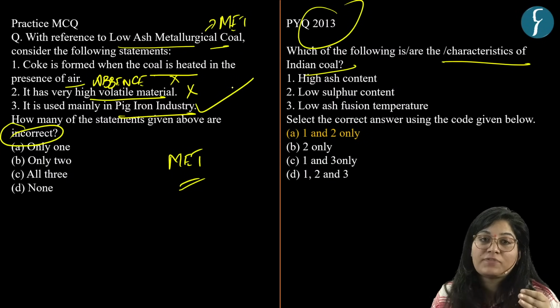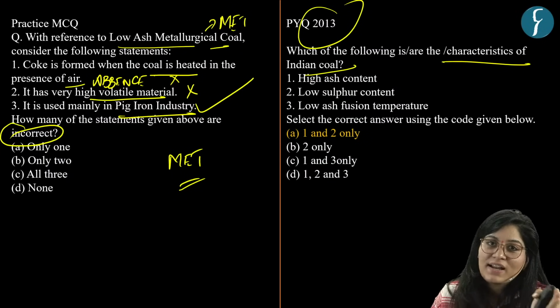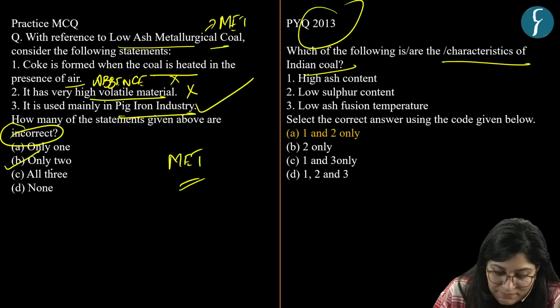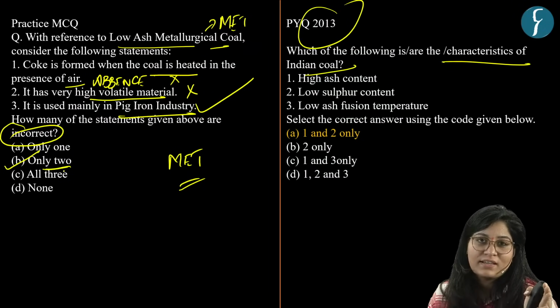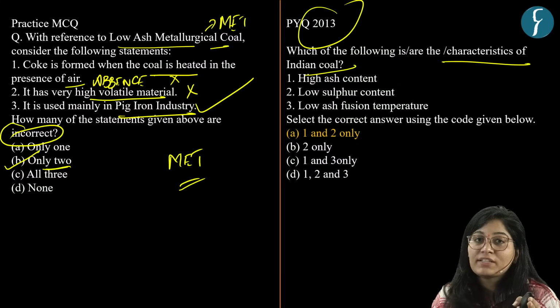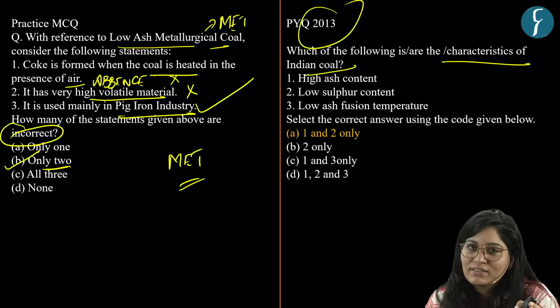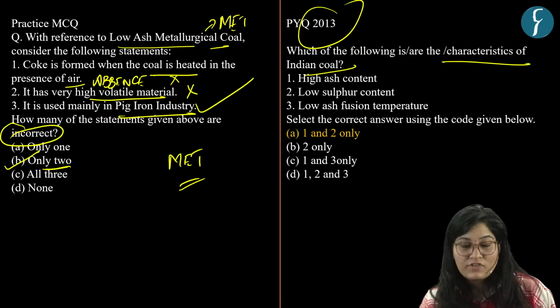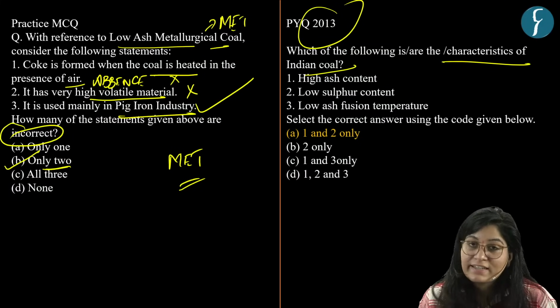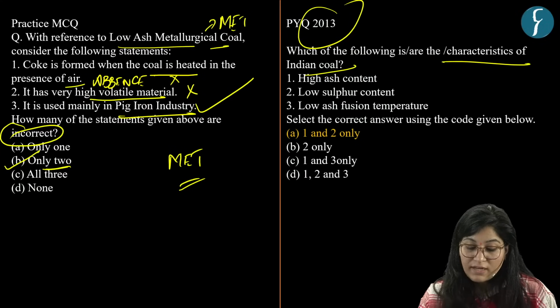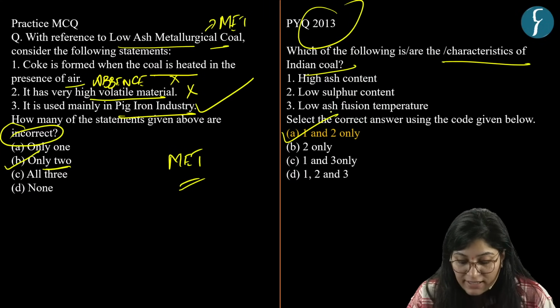So here we need to find out the incorrect one. So our answer is option B, only 2. If the question is about to find out the correct one, then definitely our answer is option A, that is only one. So try to keep a tab on these words, incorrect and correct. Answer of this PYQ is option A, 1 and 2 only.